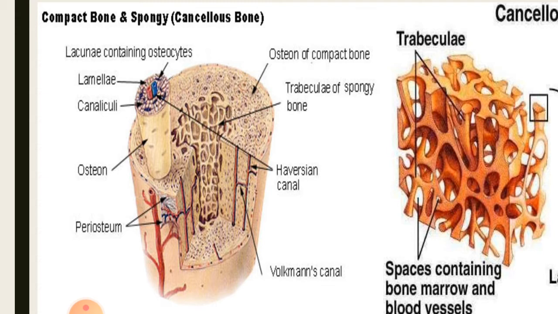Lacuna is not mentioned here, I think. Anyways, just remember that the osteocytes are basically located in the spaces known as lacuna. Small channels, canaliculi, radiate from these lacuna to the osteonic or Haversian canal to provide a passageway through the hard matrix. The osteonic canal or Haversian canal contains the blood vessels as well, that are parallel to the long axis of the bone. You can see the blood vessels.